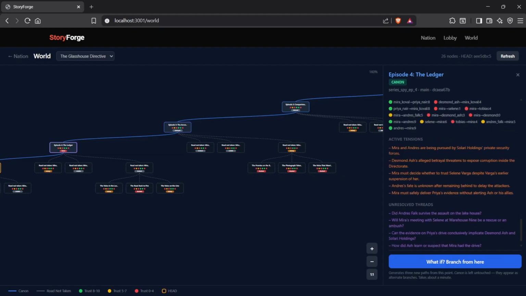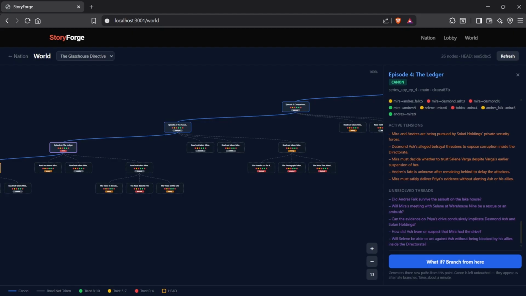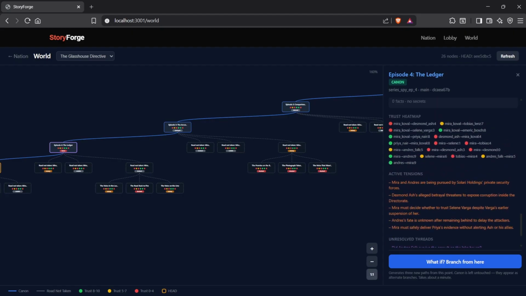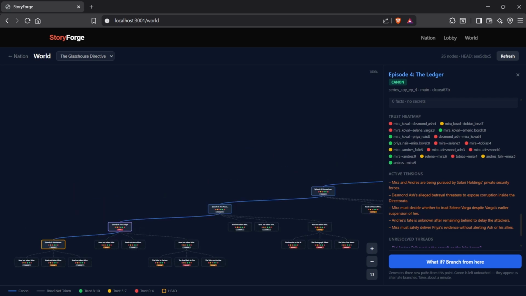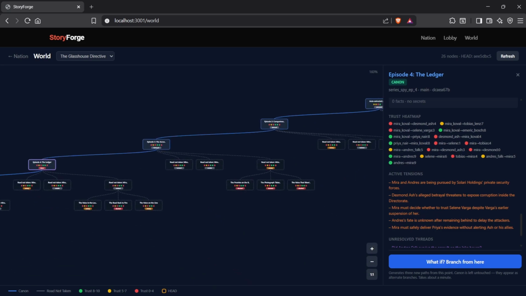The creator sees every timeline at once. We have an interactive HTML tree where the canon storyline is solid, the branches are dashed, and the roads not taken, which are the branches or nodes that can be explored but were not chosen by the voting system or by the author, are shown as ghosted.